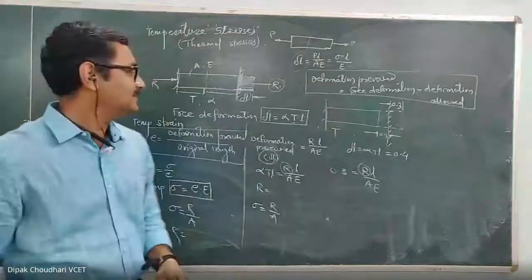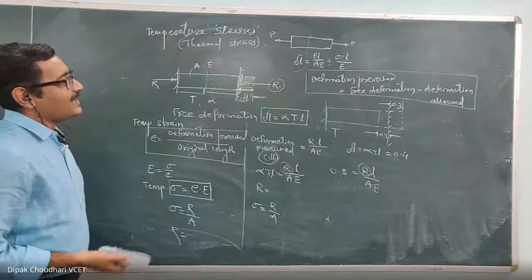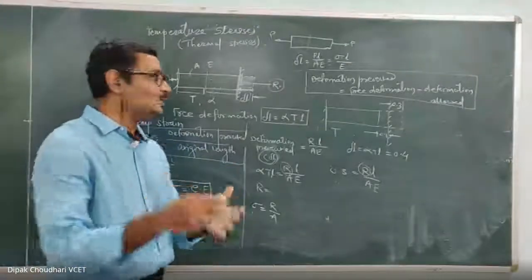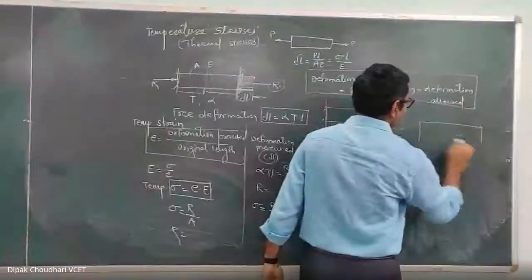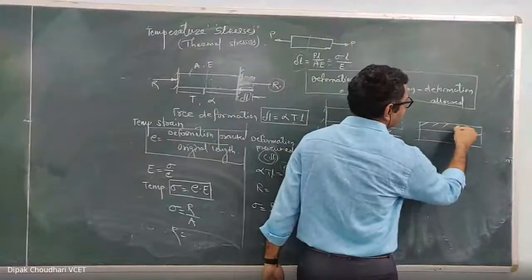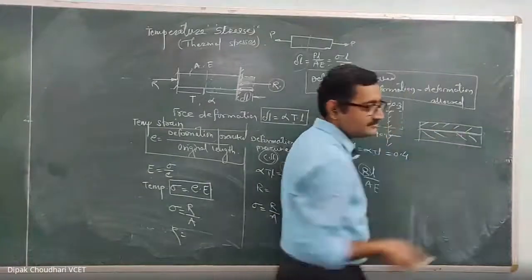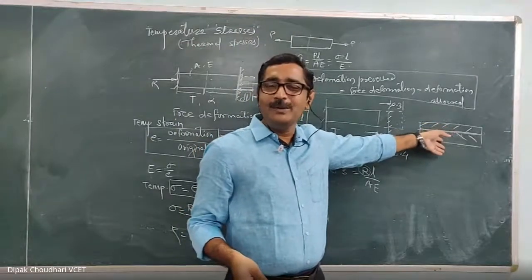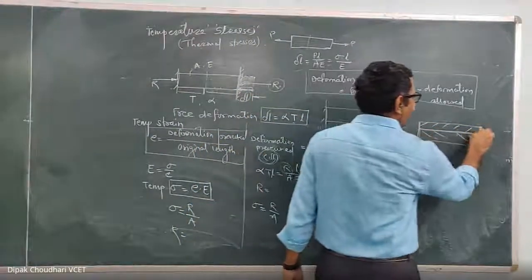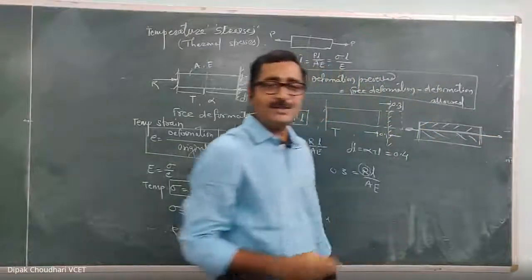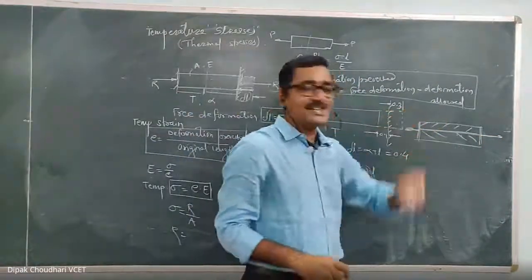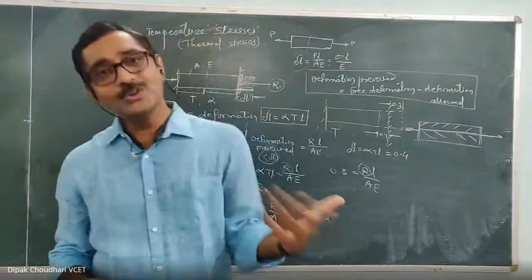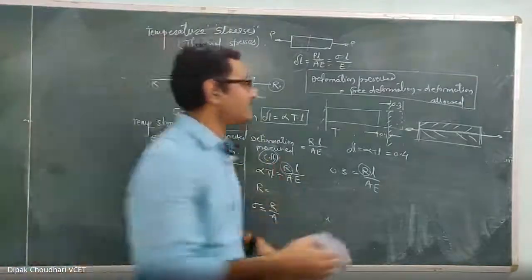Understood this? Okay. So this way you can calculate the temperature stress here when a single material is there. After this, the next part is to study when two different rigid materials are rigidly connected and heated, how the temperature stresses are induced. Here you know how to calculate the stresses in these two different materials when they are rigidly connected and subjected to the axial force. This concept is known to you. But when such rigid materials are connected and their temperature is changed, how to calculate the temperature stress in the two different materials, that we have to study after this.